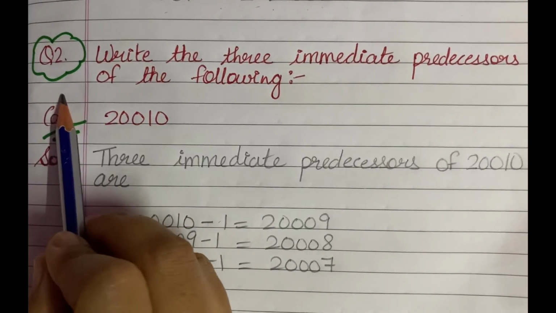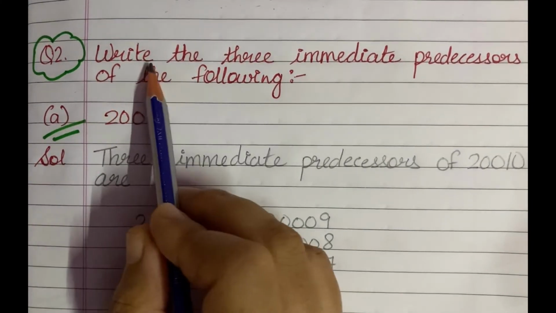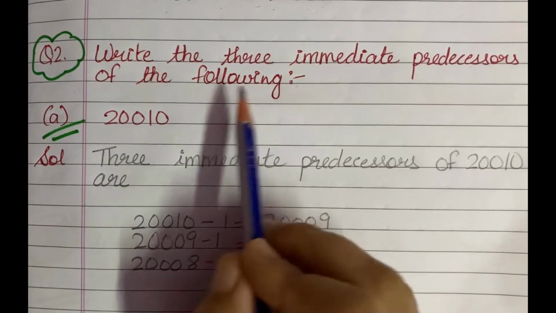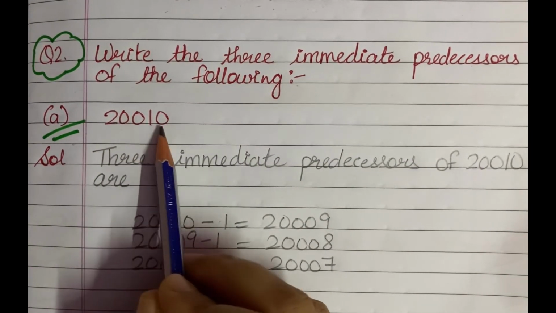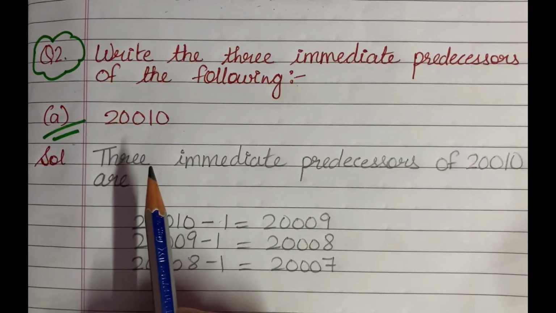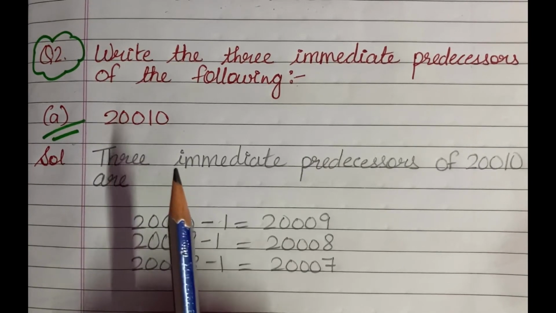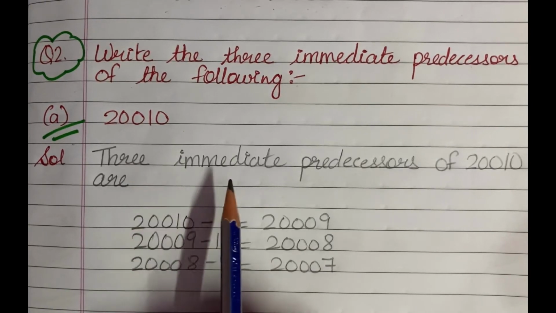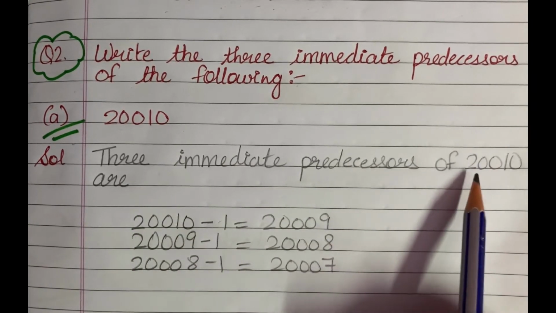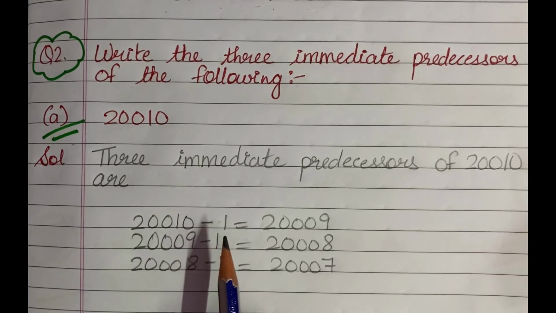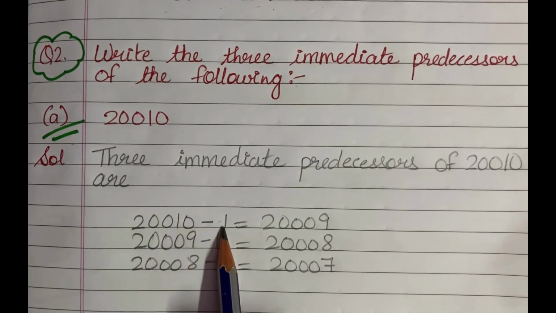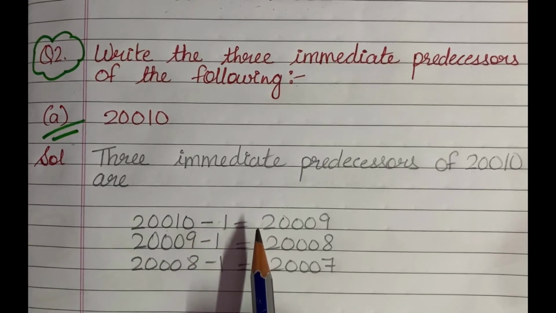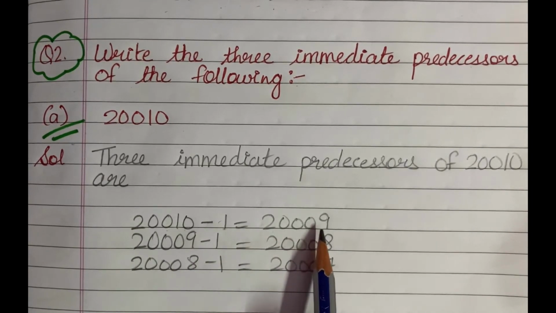Next is question number 2, and question number 2 says that write the three immediate predecessors of the following, and A part is 20,010. Now students, you know that on subtracting 1 from the given number, we will get its predecessor. So to find the three immediate predecessors of 20,010, first of all, we will subtract 1 from this 20,010 to find the first immediate predecessor, and on doing so, we will get 20,009.